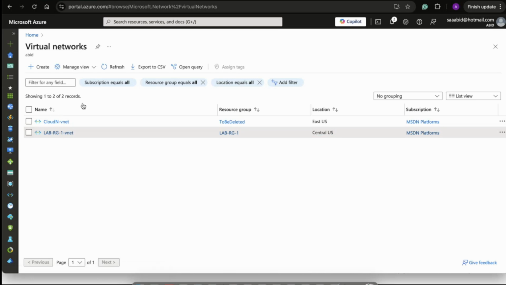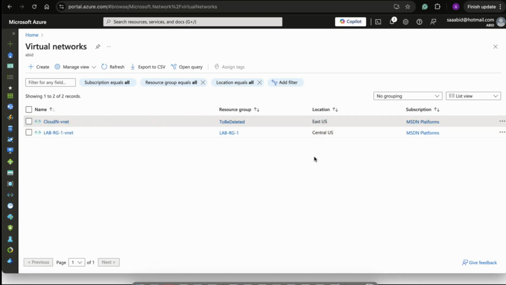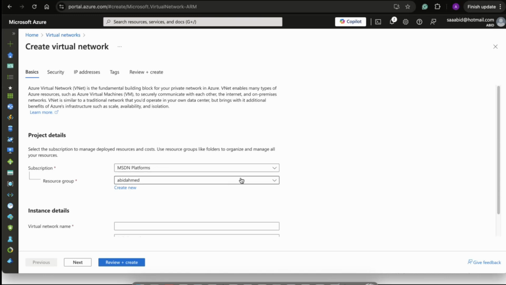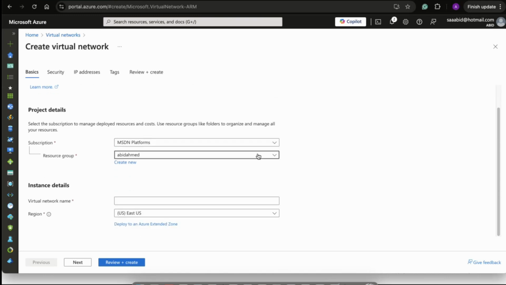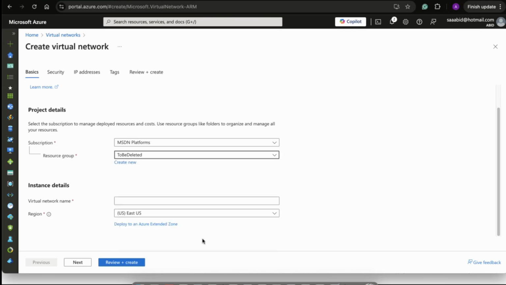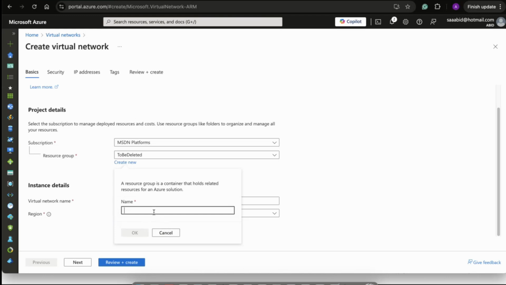Let me go ahead and create another new one. I'll stick to the East US region for that. Let me go for create. I'll create it in a to-be-deleted resource group so that down the line I can scrap it. Let me go ahead and create a new resource group for this. I will go for creating a new resource group.